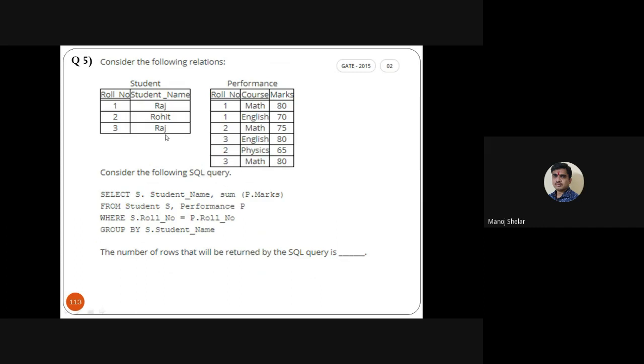Next is a very easy question in GATE for 2 marks in 2015. Student table, performance table. Roll number and student name are the attributes of the first table, and roll number, course and marks are the attributes of the second table.